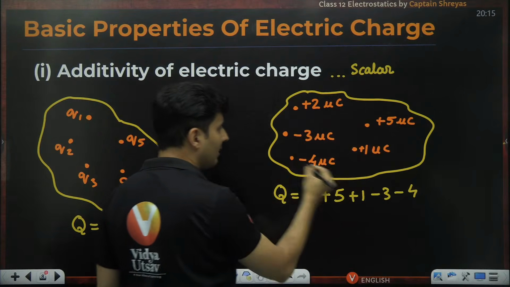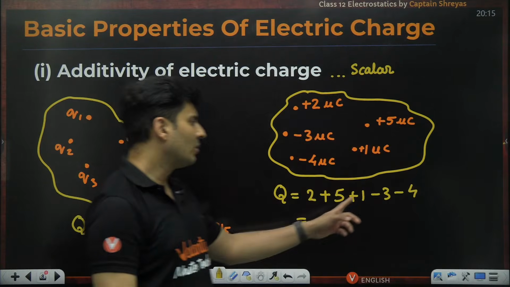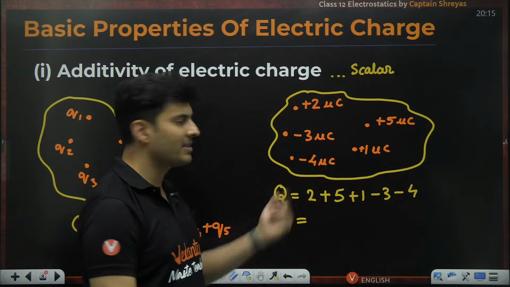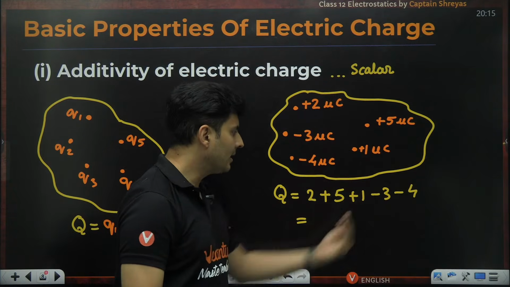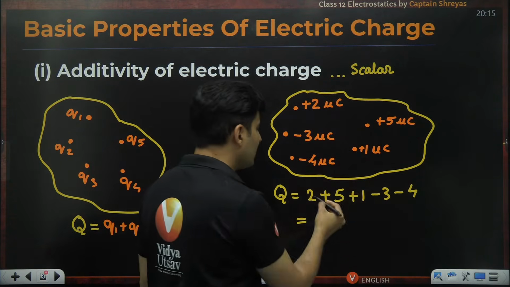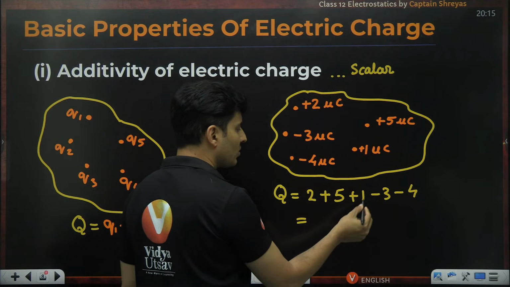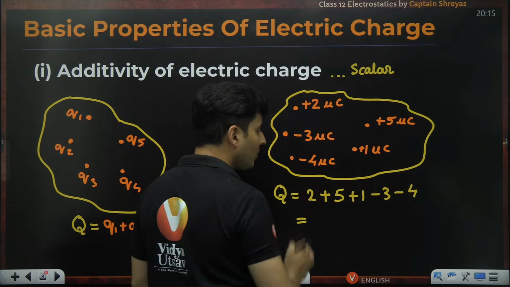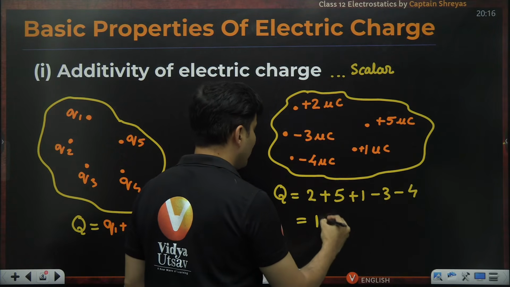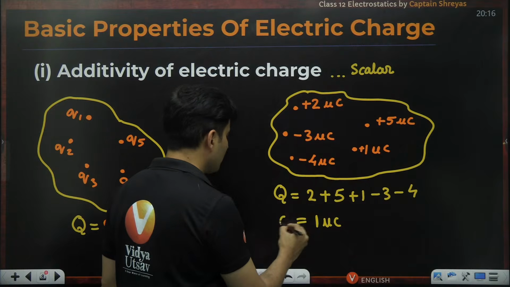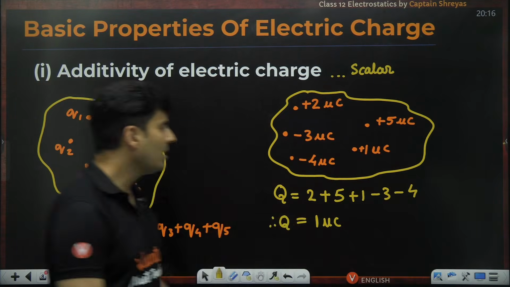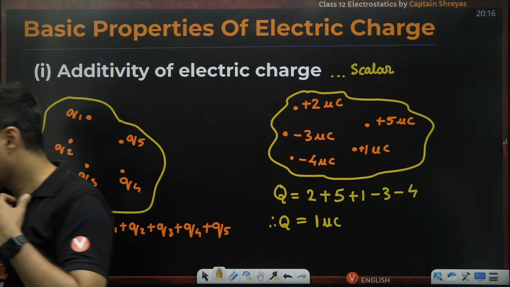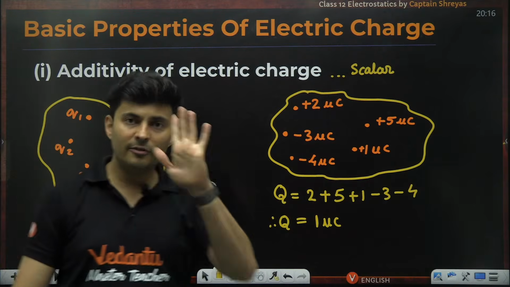Just keep on adding everything that you see. Adding a negative number is just like subtracting it, right? So 2 plus 5 is 7, 7 plus 1 is 8, 8 minus 3 is 5, 5 minus 4 is basically 1. So 1 microcoulomb is the answer. The total charge on it is 1 microcoulomb. Everybody understood? That is the first property.